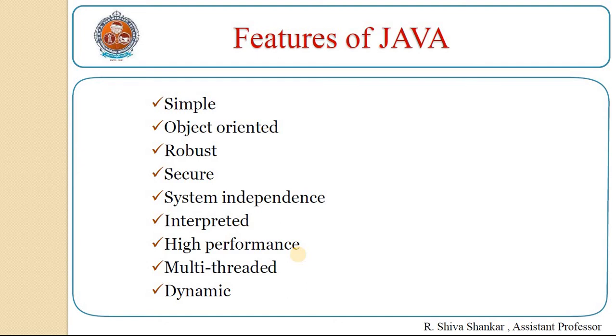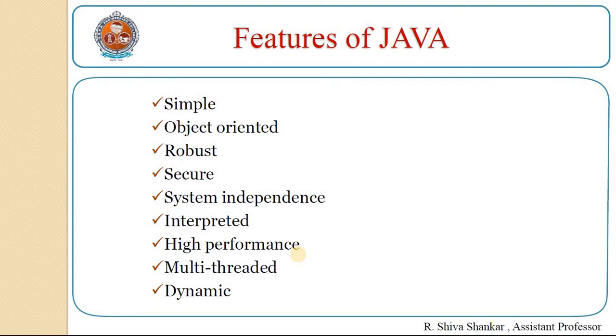Java is secure because problems like eavesdropping, tampering and virus threats can be eliminated by using Java. System independence. Java's bytecode is not machine dependent. It can be run on any machine with an operating system. Therefore, we can say that Java is system independent.